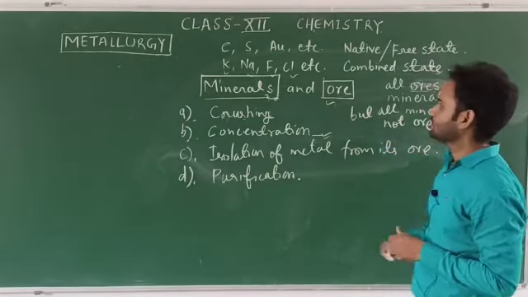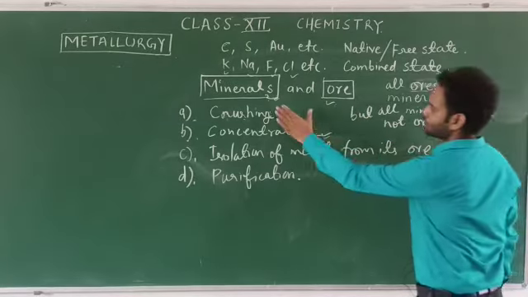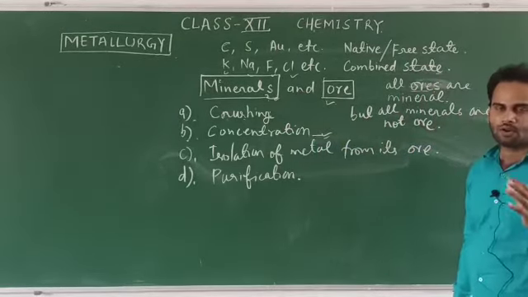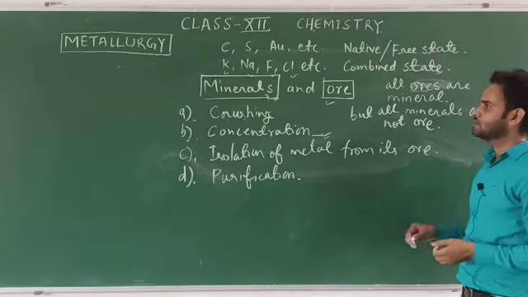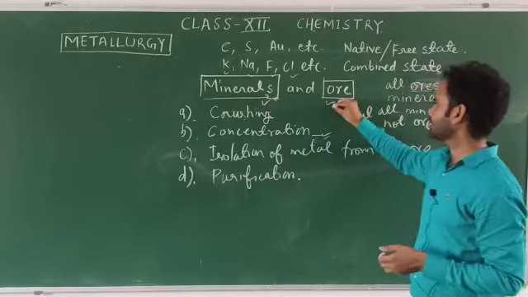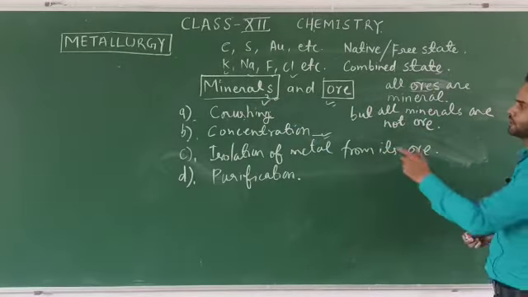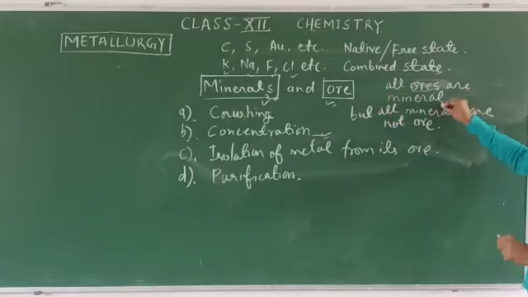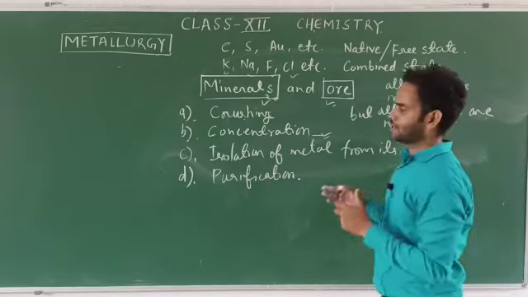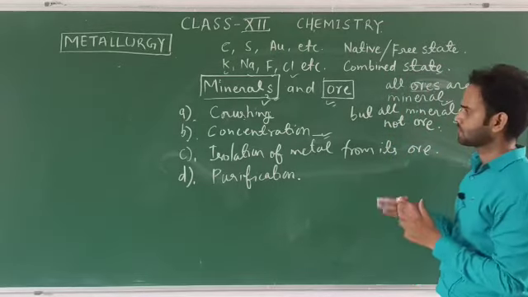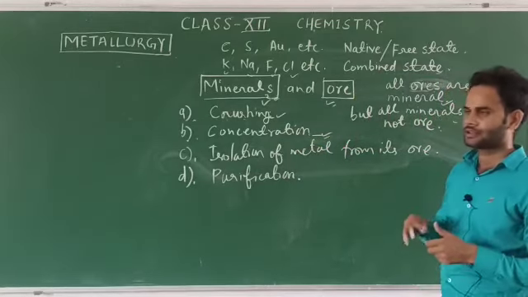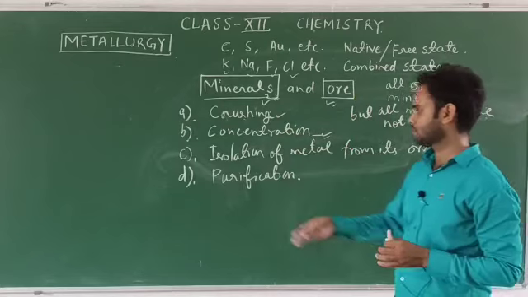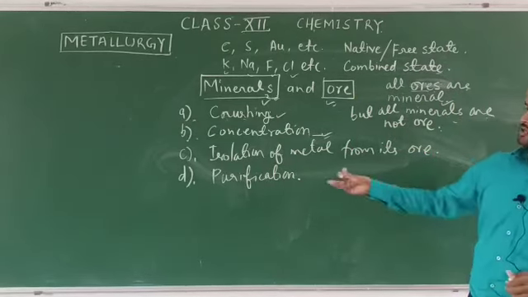And ore, as we discussed, all minerals are not ore. Why is it so? Because from all minerals we cannot get the metal easily and conveniently. That is why a few specific minerals from which we can get the metal easily and conveniently are known as ore. So we can say that all ores are minerals, but all minerals are not ore. And the extraction of metals involves a few steps. The first one is crushing to make it powder, the next one is concentration, the cleaning up, the third one is isolation of metal from its ore, and the last one is purification.